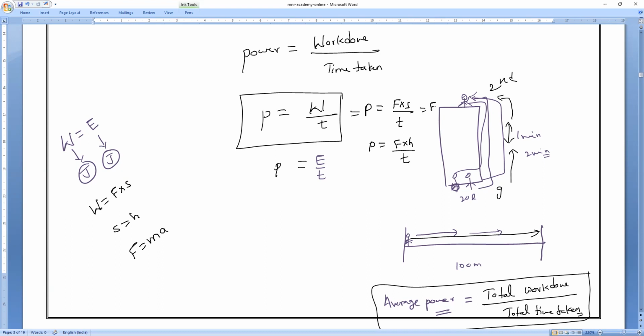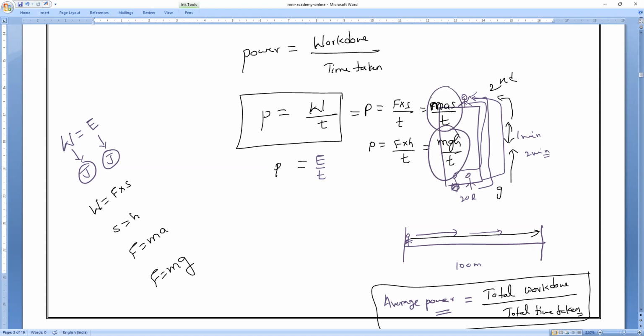Also I know F is equal to mg. So I will write power P is equal to mgh by time. And I think now you are all able to catch it. Everybody clear? Yes, sir.